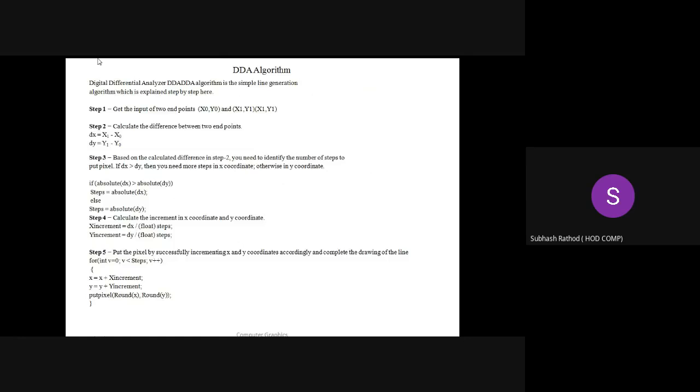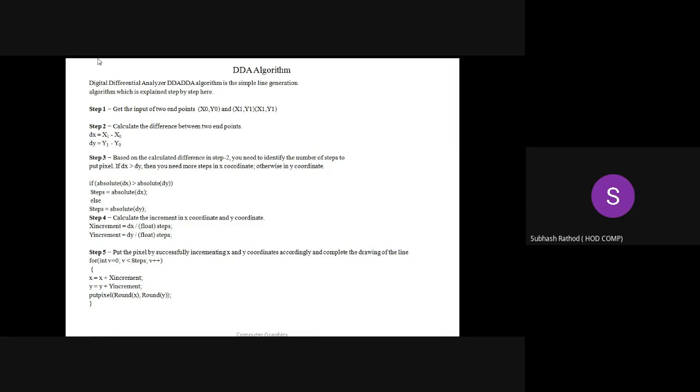We will go through the details of the algorithm, and then on the basis of it we will take one example: if you know the two coordinates of the line, how we can draw the complete line. By using this algorithm, we can implement a program in C and C++ and draw the line.